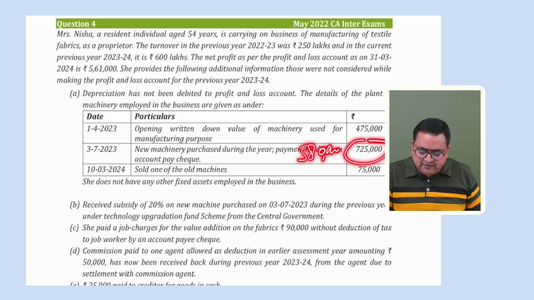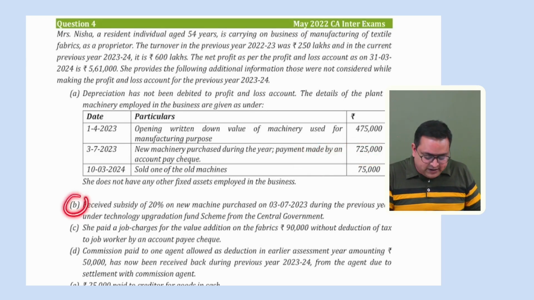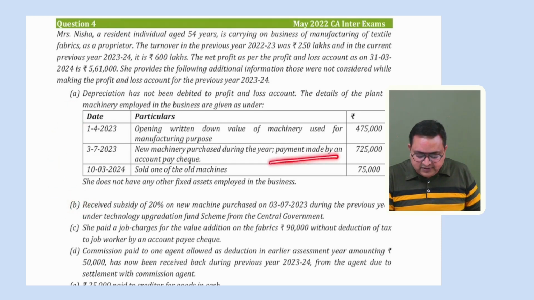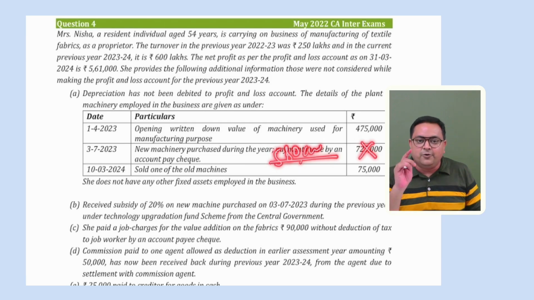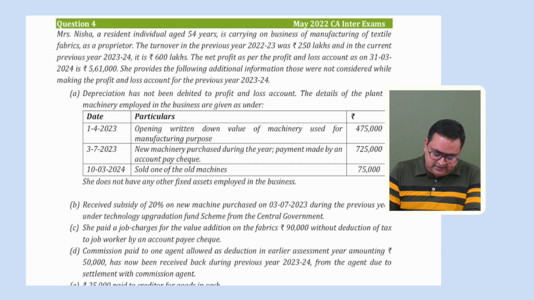Please don't take it 725 now, please take it as 5,80,000. So this point is related to depreciation point, right? So additions made during the year is not 725, it would be 5,80,000. And now the additional depreciation will be on actual cost, and now the actual cost would be 580, not 7.25, it would be 5,80,000. So 20% of actual cost would be 580,000, right?